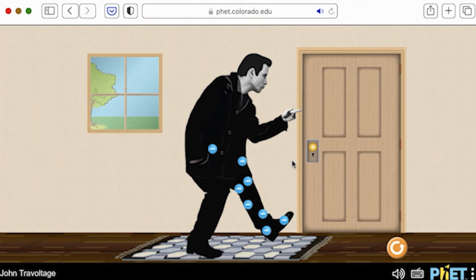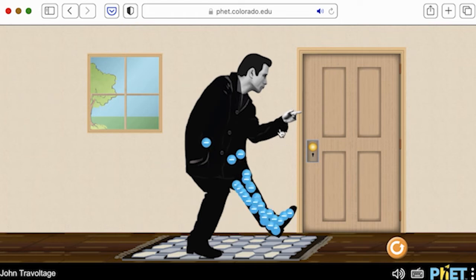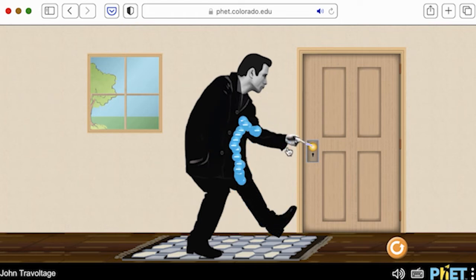As I move John's arm closer to the doorknob, John can get zapped as the charge is discharged from John's body. I can play around with transferring even more charge on John's body and investigate how that impacts how close or far his hand needs to be from the doorknob before he gets zapped.